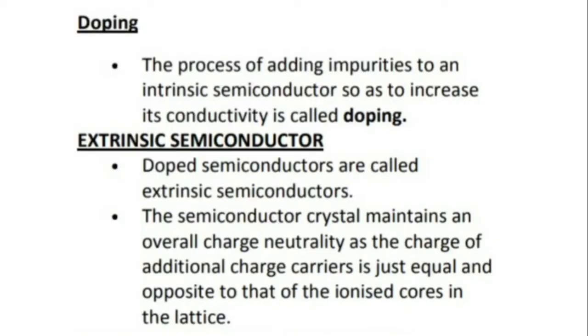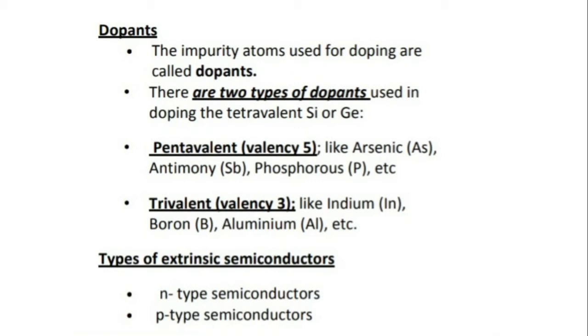The process of adding impurities to an intrinsic semiconductor to increase its conductivity is called doping, and the doped semiconductors are called extrinsic semiconductors. The semiconductor crystal maintains an overall charge neutrality, as the charge of additional charge carriers is just equal and opposite to that of the ionized cores in the lattice. And the dopant atoms, the impurity atoms used for doping, are called dopants.